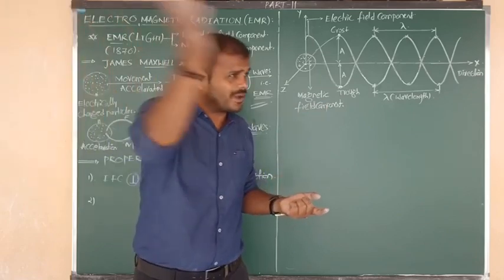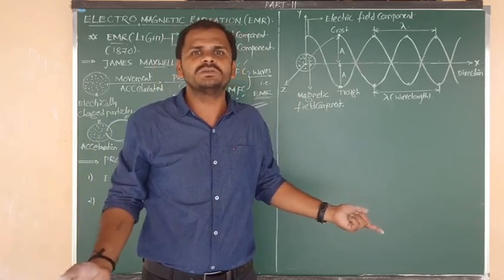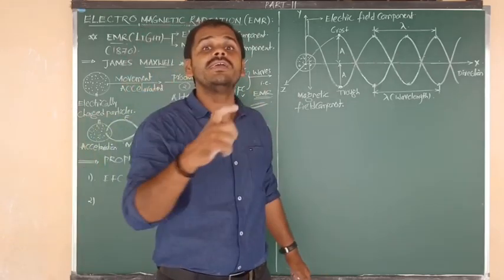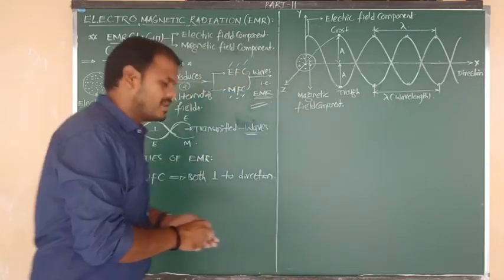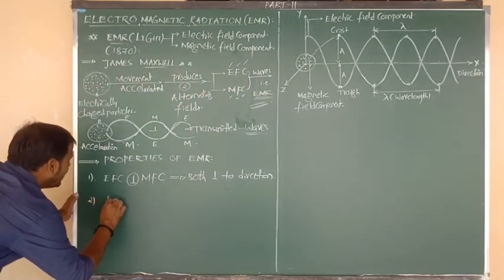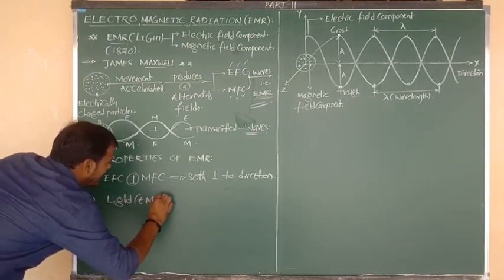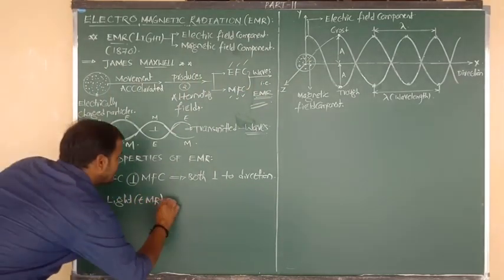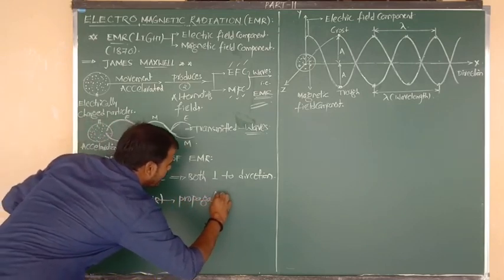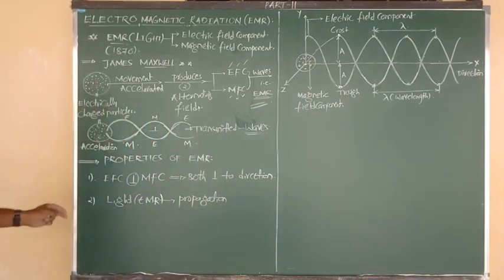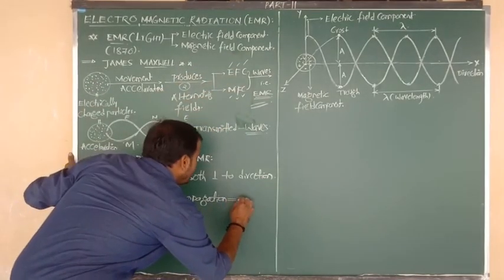EMR is nothing but light. So for the transmission of light, did you require any medium? We don't require any medium because light can travel even in vacuum also. So once again, light, and also EMR, for its propagation and for its transmission, does not require any medium.